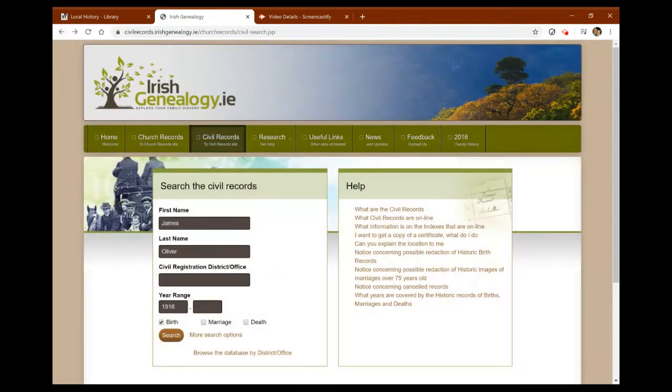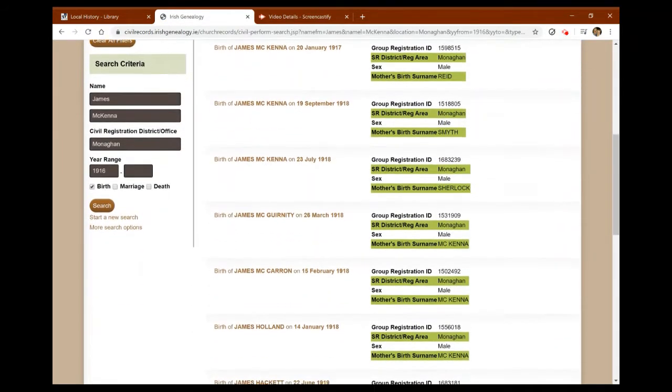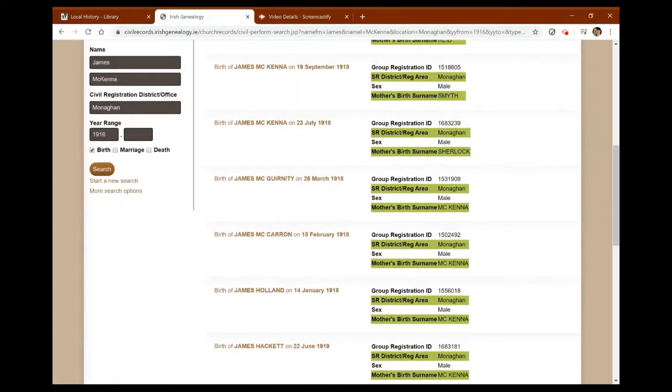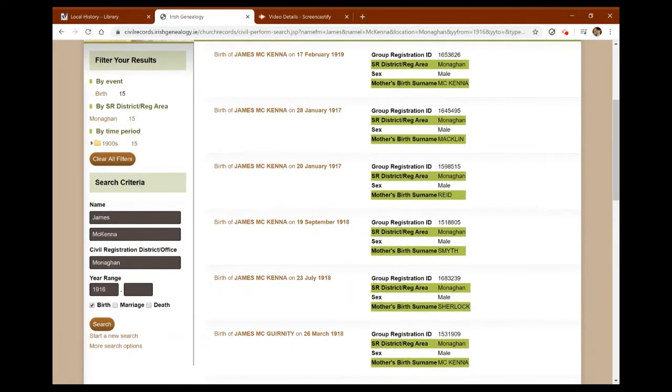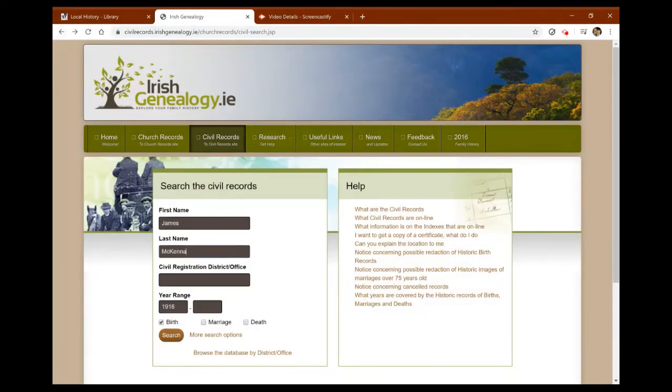If I go back and type in, say, McKenna in Monaghan, you can see there that there's 15 James McKennas in Monaghan. So when you are dealing with a very common name like McKenna, Trainor, Conlay, all those ones, you might have a little bit more work to do. So I'm just going to go back, just for demonstration purposes, and use my own family tree.